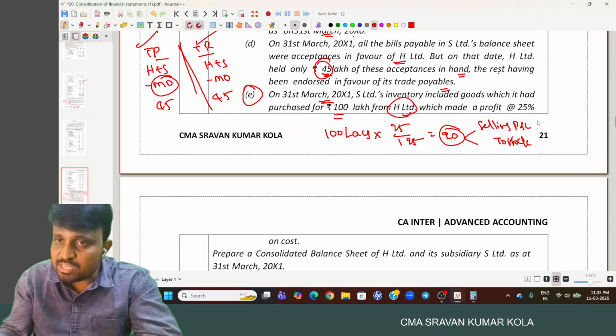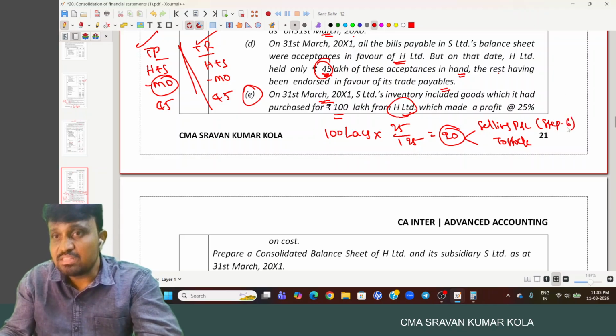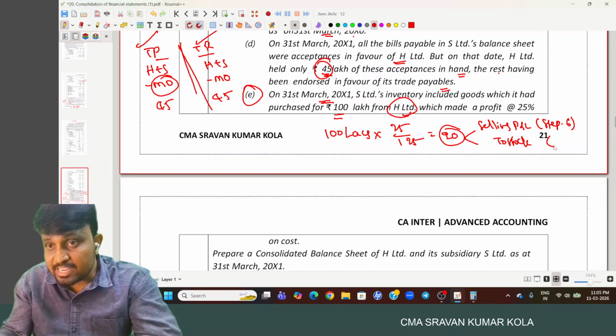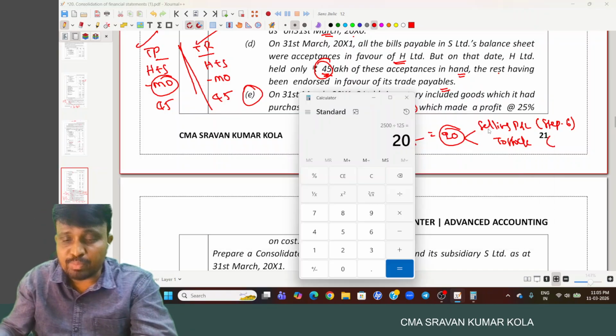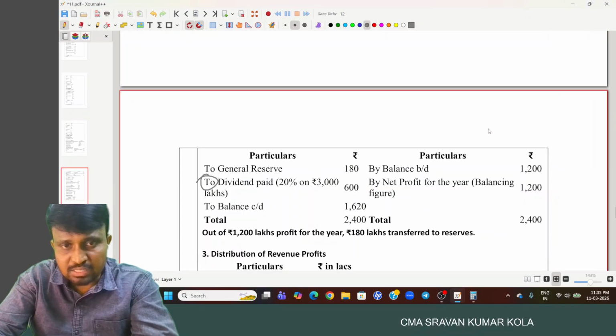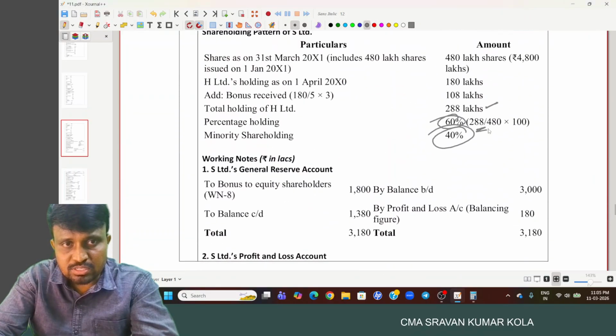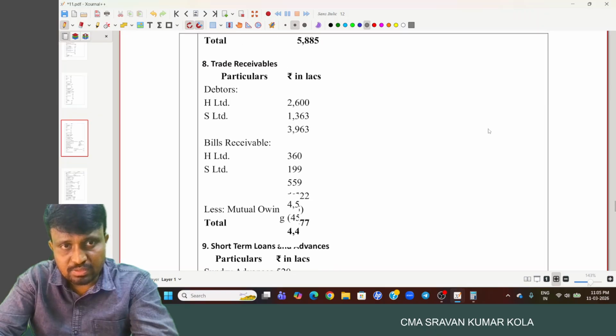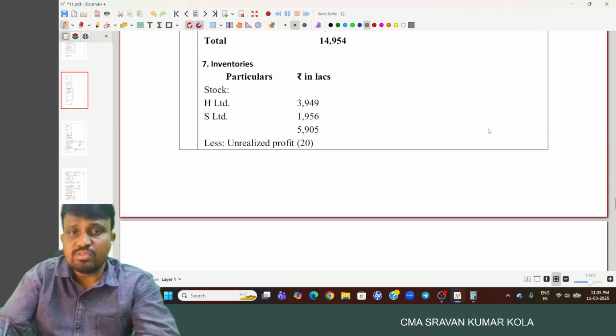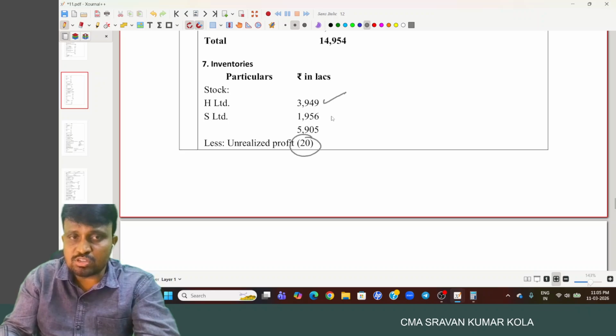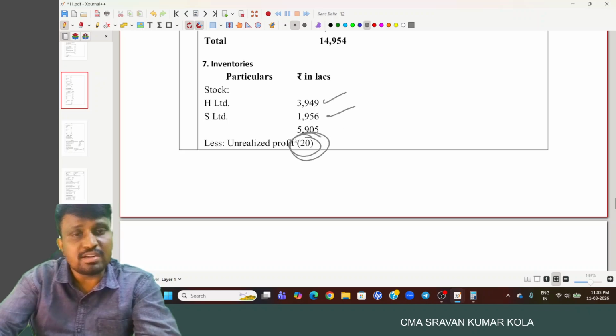H Limited profit and loss account, we consider it in consolidated reserves and surplus, that we have in step 6. And in consolidated balance sheet while preparing it, in the consolidated stock, coming to the inventory, we have to reduce here: H Limited stock plus S Limited stock minus unrealized profit.